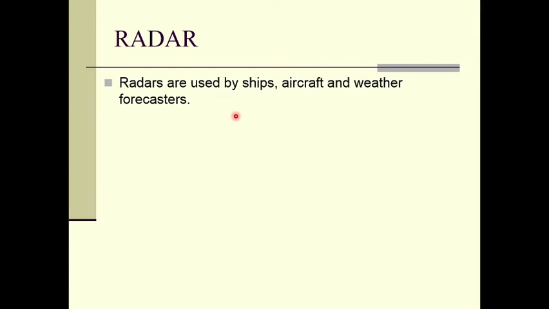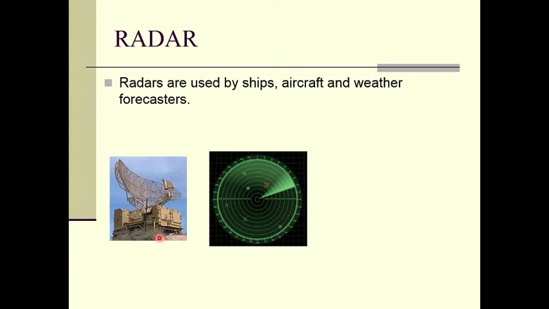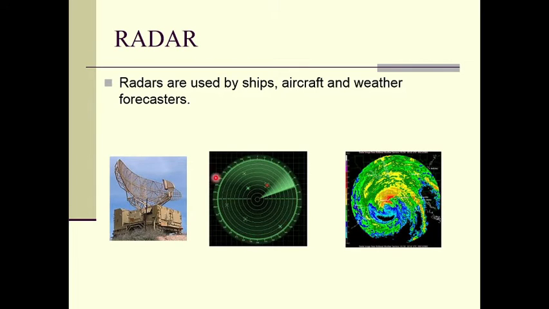Radars are used by ships, aircraft and weather forecasters. So this is typically a radar antenna used by ships, or we can see this kind of antenna at airports also. So this is the circular dial inside the ships or airplanes. Radar will give a 360-degree view of the surrounding objects, right? So any threat to the ships or aircraft will be detected by the radar.